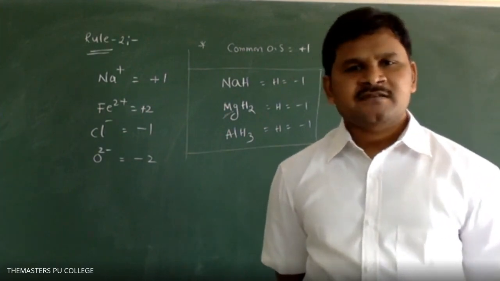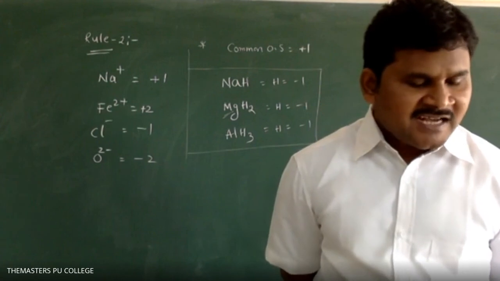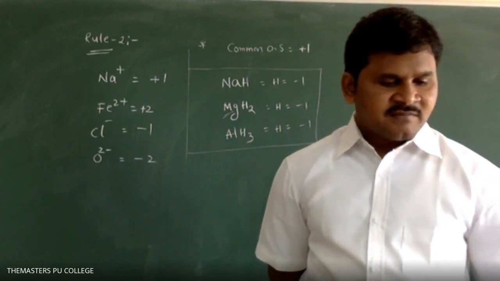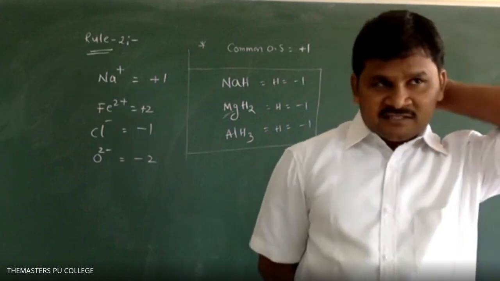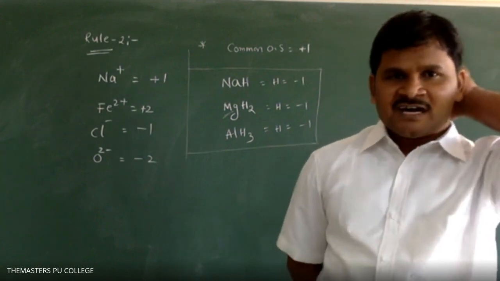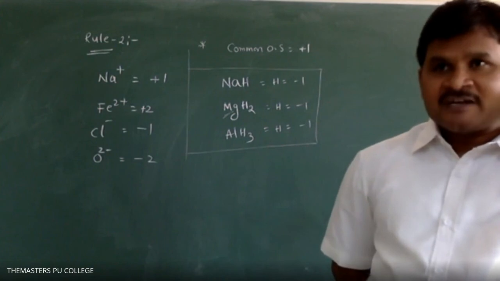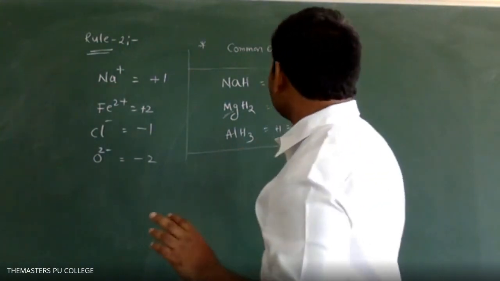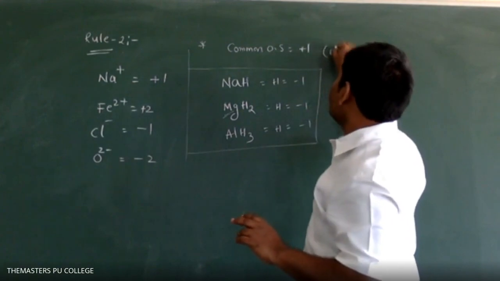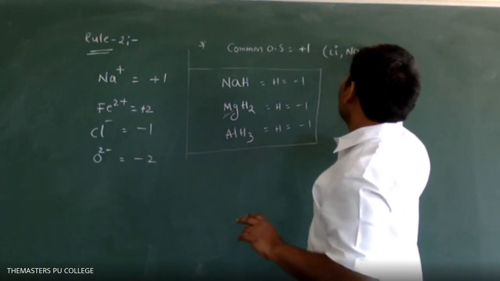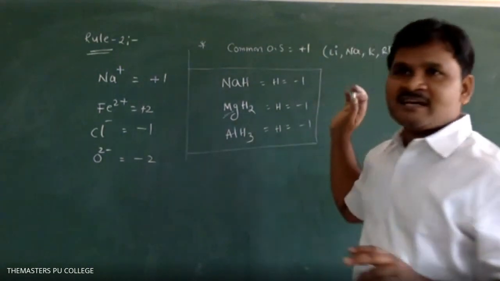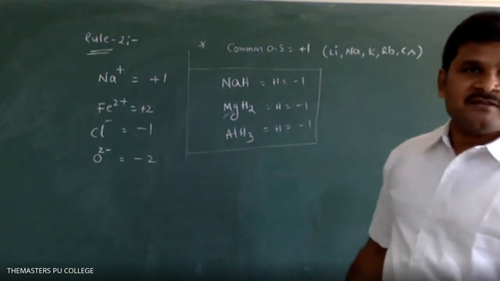I repeat, the oxidation number of all alkali metals is +1 in their compounds. You may get a doubt, how to identify alkali metals. You have to learn by heart. Write in brackets: lithium, sodium, potassium, rubidium, cesium. Francium is there, but francium is a radioactive element.